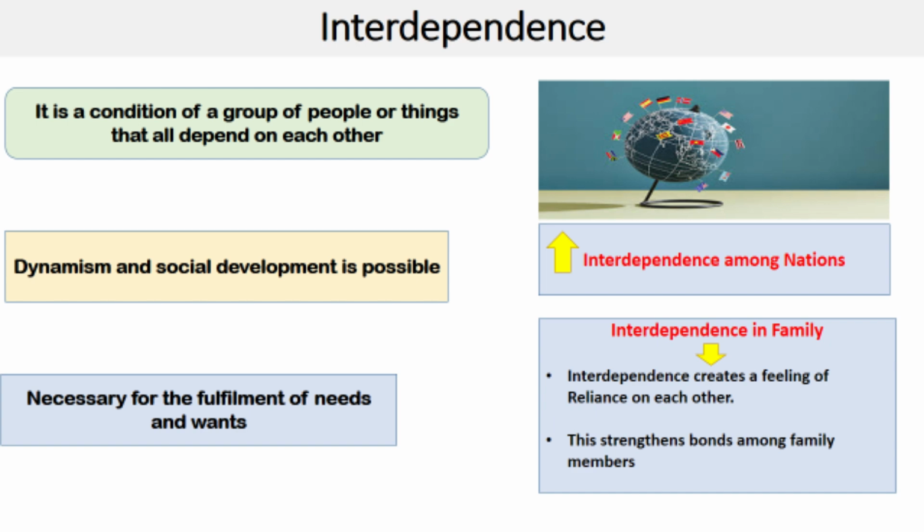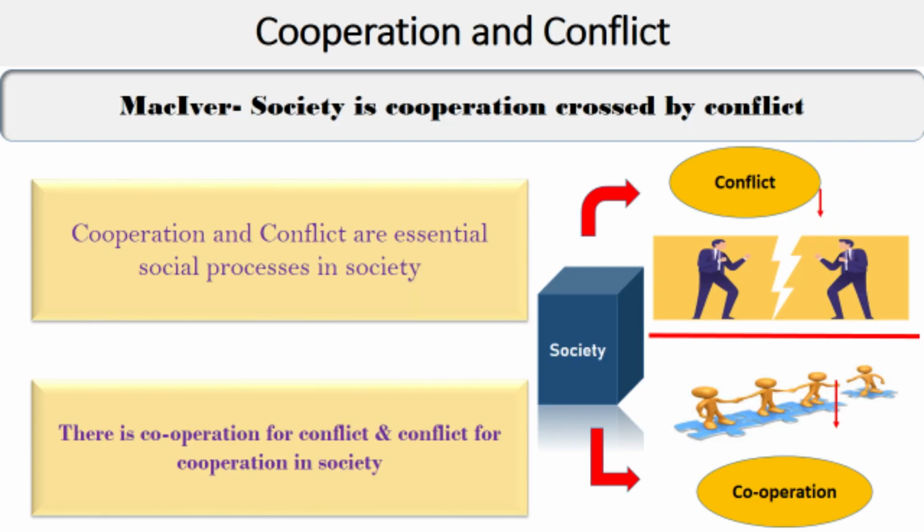The last characteristic we have is cooperation and conflict. McIver has clearly opined that society is cooperation crossed by conflict. Now, this statement means that society is based on cooperation, but existence of conflict cannot be denied, as both are essential social processes in the society.